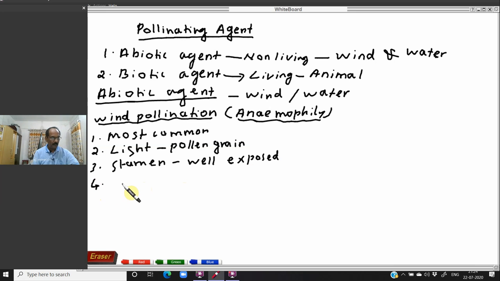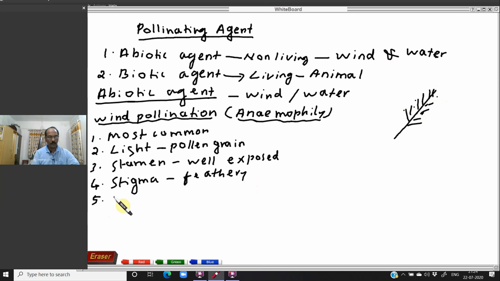Next, the stigma. If you study the stigma, the nature of the stigma in this plant is feathery. Why is the stigma feathery? Suppose this is the stigma. The stigma is feathery because the pollen grains that are coming through the wind will stick here and there, and pollination can take place very easily. So the feathery stigma is another character of this wind pollinating plant.